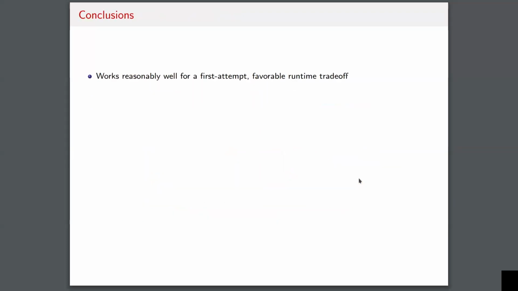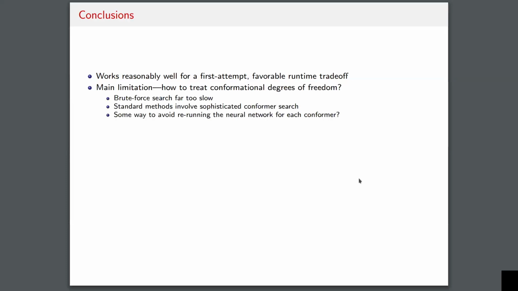So going to the conclusions, what we have here is a method which we have applied to a relatively restricted docking task, right? Just the task of rigid conformer docking. So I would characterize this as a first attempt at using machine learned scoring functions that allow for FFTs. But for this first attempt, we see that the results work reasonably well. For the task that we consider, we do get a favorable runtime trade-off. Again, the main limitation is we're not able to account for conformational degrees of freedom. So right now, we would still have to use brute force methods.